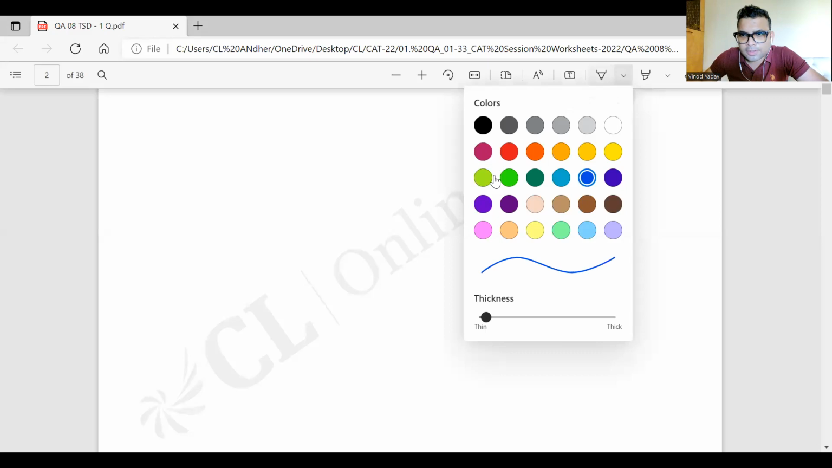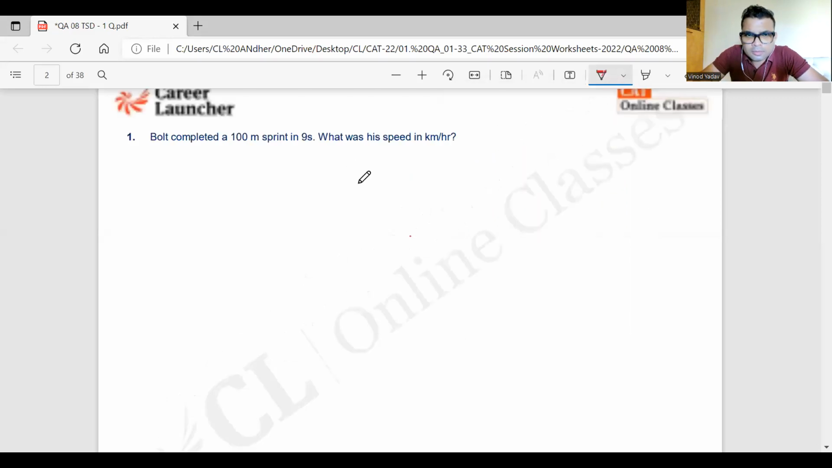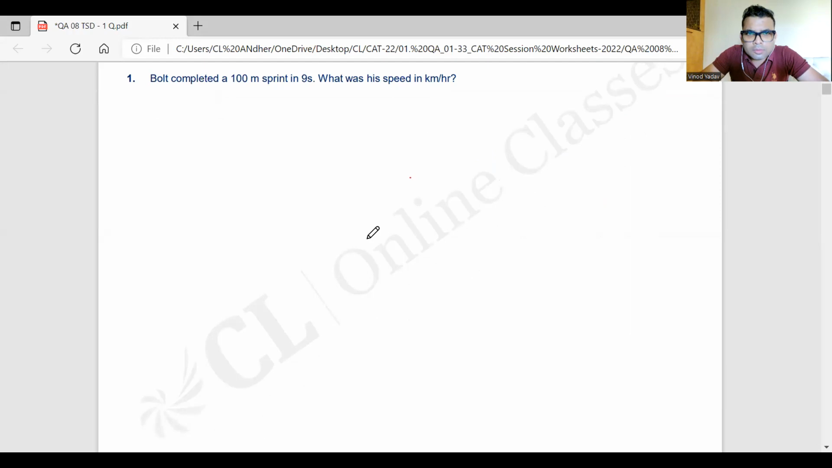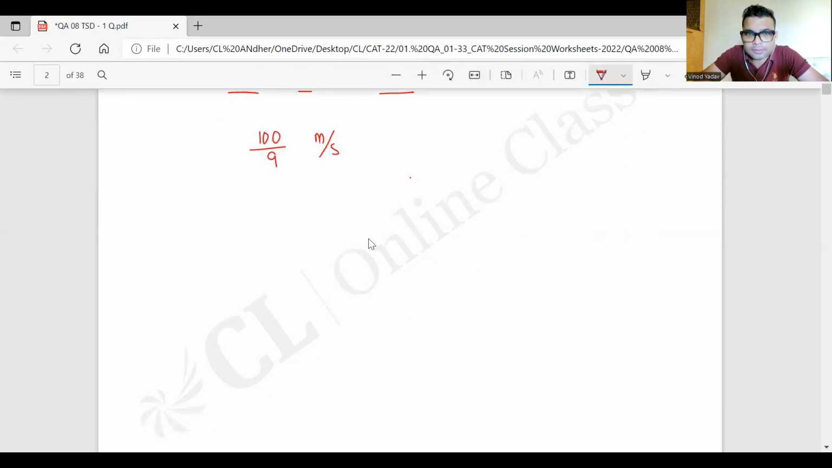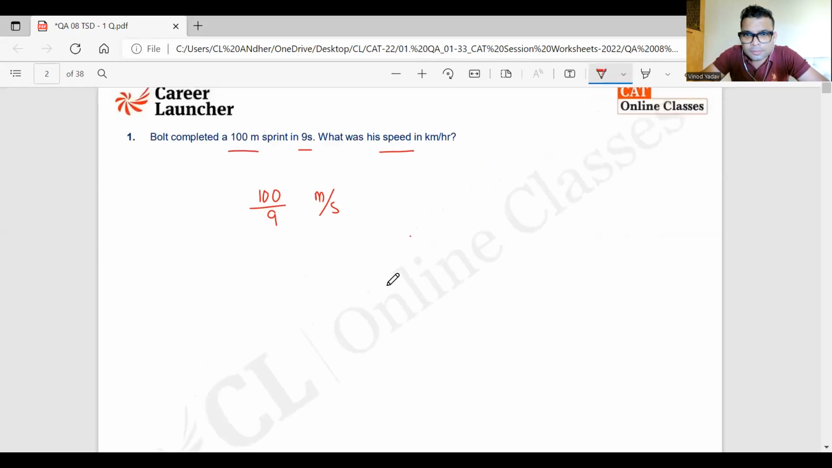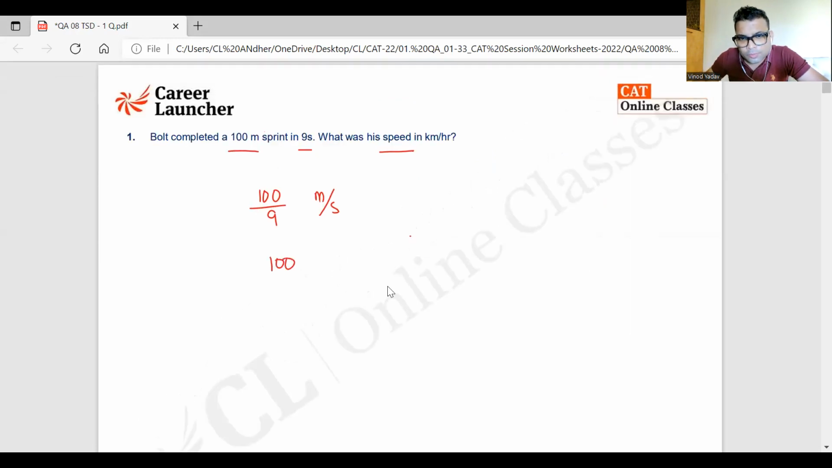Just a sample question. Bolt completed a 100-meter sprint, so this is the distance, in 9 seconds. What is the speed? Distance upon time, so this will be in meters per second, and they're asking for it in kilometer per hour. So 100 by 9 into 18 by 5, since 1 kilometer per hour is 5 by 18 meters per second.